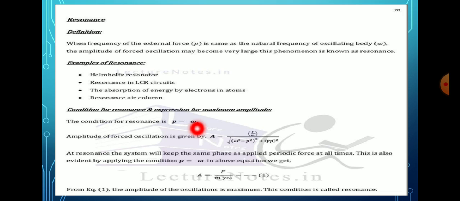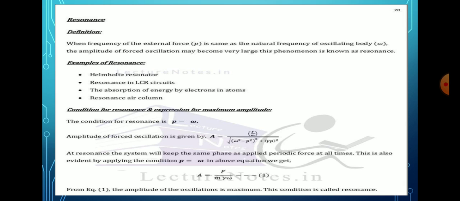The two conditions can be proved theoretically in the following manner. The amplitude of the forced oscillation is given by A is equal to F by m divided by the square root of (omega square minus P square) whole square plus (R P) square. At resonance the system will keep the same phase as the applied periodic force at all times. This is also evident by applying the condition P is equal to omega in the above equation, we get A is equal to F divided by m R omega. That is equation number 1.